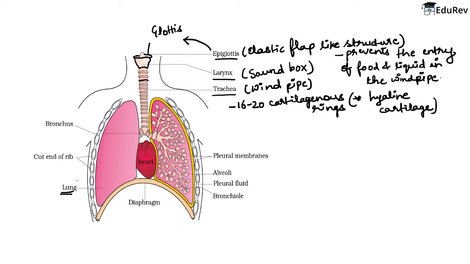Now this trachea divides into primary bronchi at 5th thoracic vertebrae level। Now look at trachea। Trachea के एंड में देखोगे that it is divided into primary bronchi, दो जगह, एक राइट लंग में एक लेफ्ट लंग में। और ये होता किस पोजीशन पे बेटा? It happens at the 5th thoracic vertebrae level, ठीक है? वर्टिब्रल कॉलम के 5th thoracic vertebrae लेवल पे डिविजन होती है ट्रेकिया की इनटू प्राइमरी ब्रोंकाई, ठीक है जी?